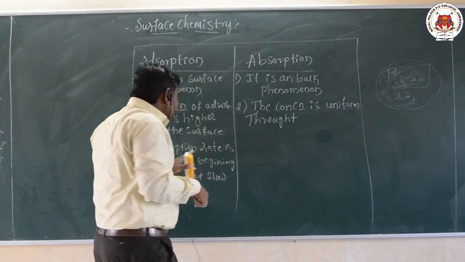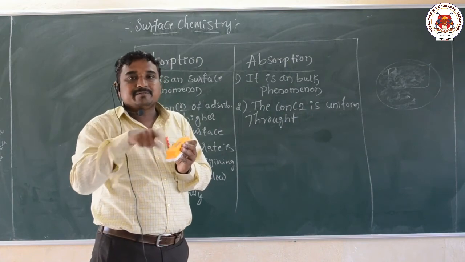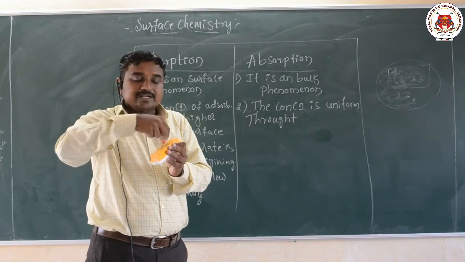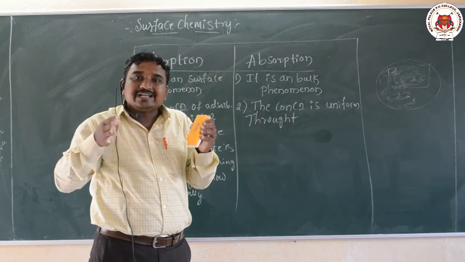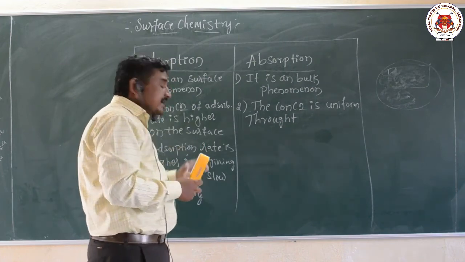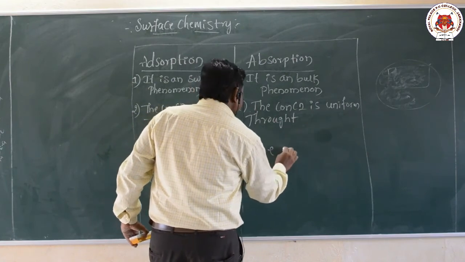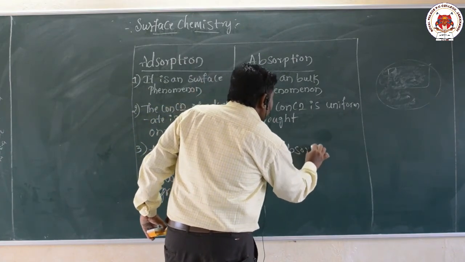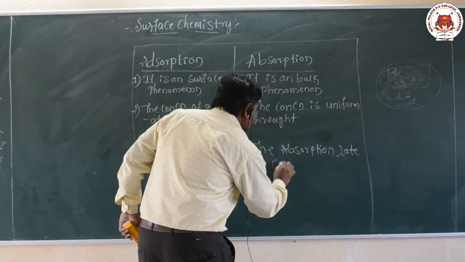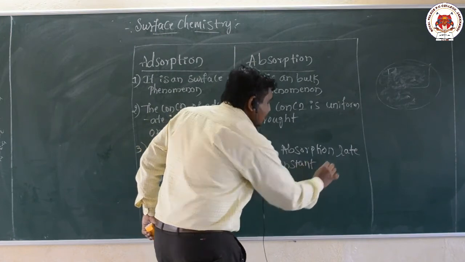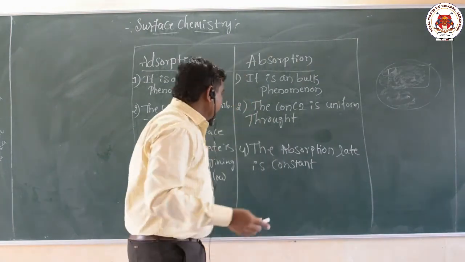Now the adsorption rate is higher in the beginning because more empty space is available, hence accumulation will be faster. After accumulation the space decreases, hence the adsorption becomes slow. Now the absorption rate is constant.